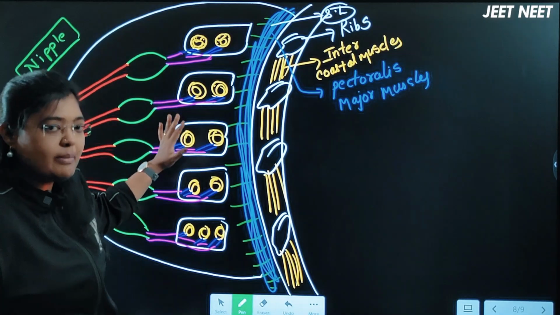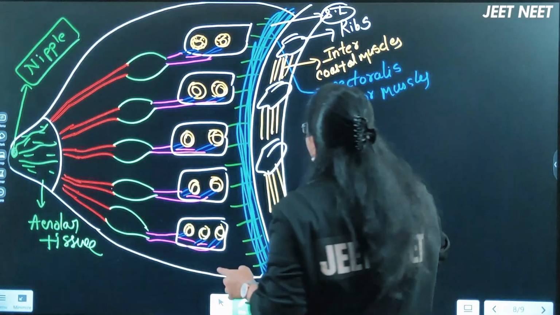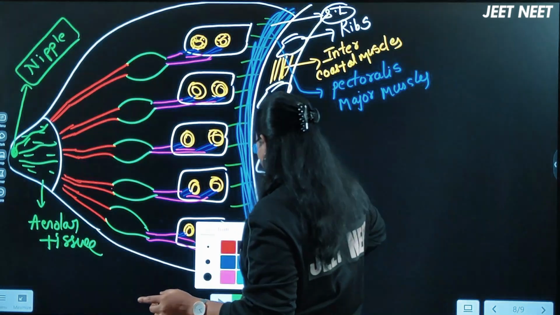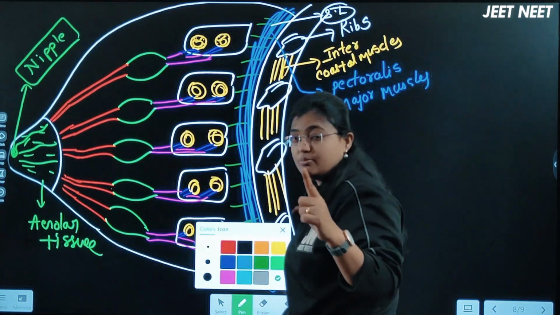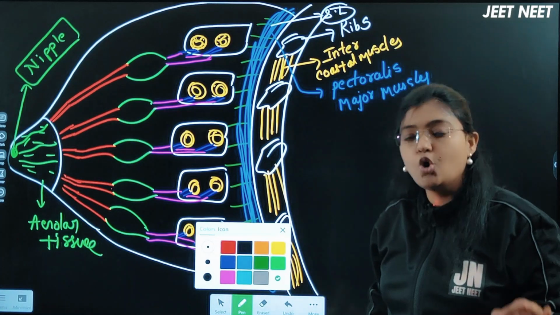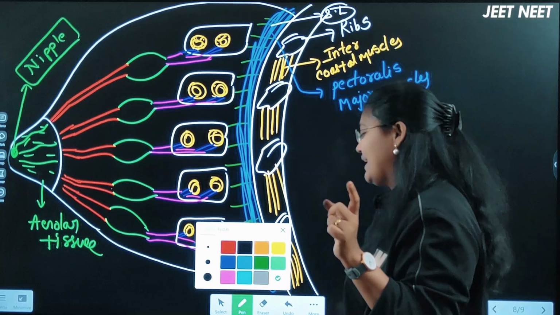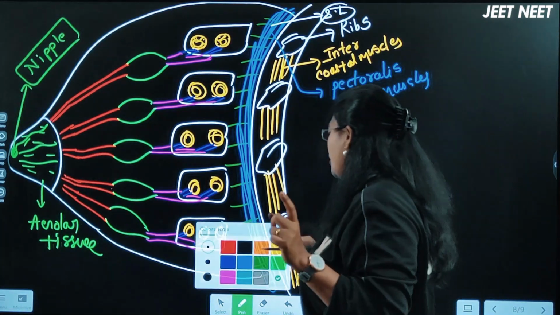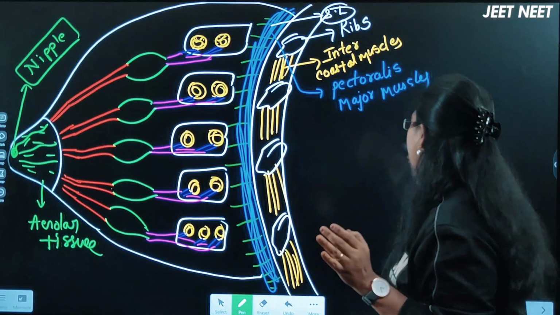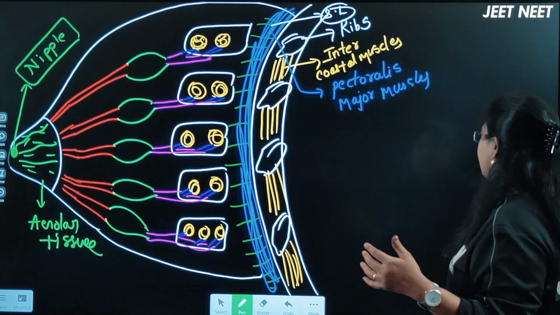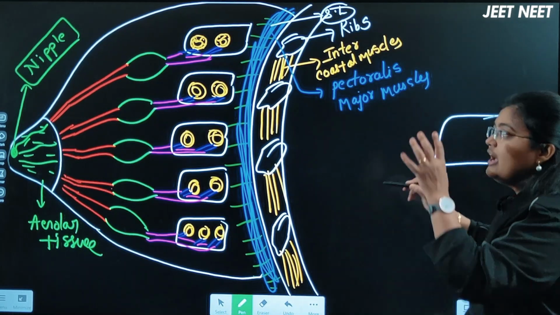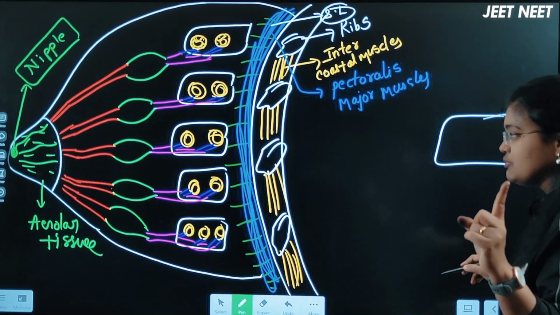The glandular part of the mammary gland is made up of lobules first, right? How many lobules will be present in each breast? 15 to 20 lobes. I'm sorry, it's not lobules, it's lobes. NCERT only discusses this. It's a lobe actually, right? 15 to 20 lobes will be present. Now each lobe, look here again. 15 to 20 lobes will be present in each breast region.